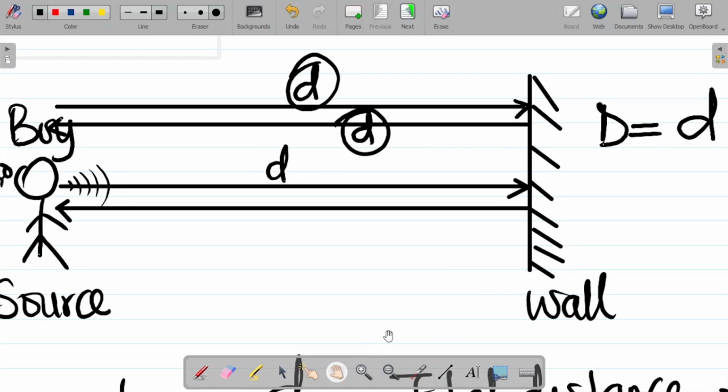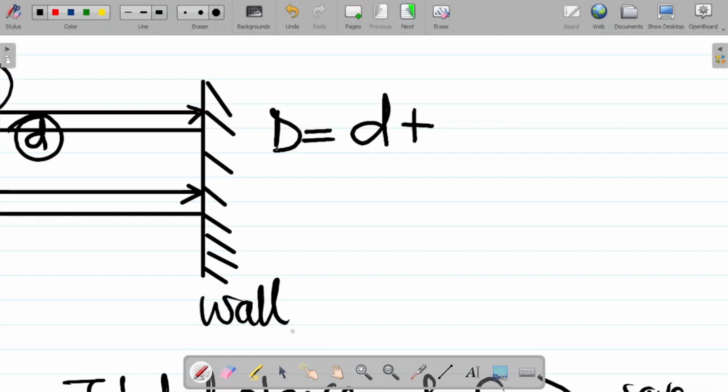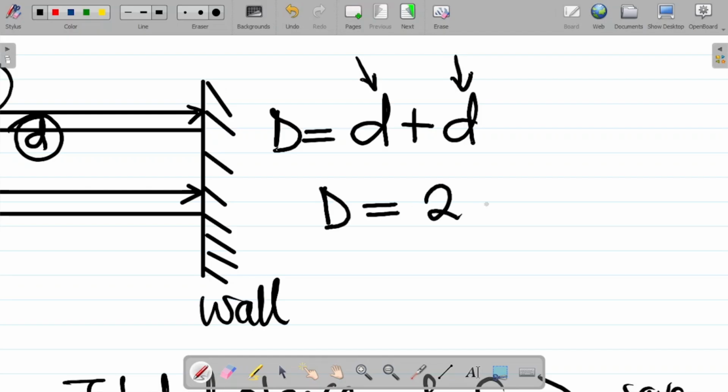If the boy is stationary at the same point, it has to be the same value. This is the distance from the boy to the wall, and the second one is from the wall back to the boy. In essence, the total distance D is equal to 2 times the distance between the boy and the wall. This concept is very important when working on echo.